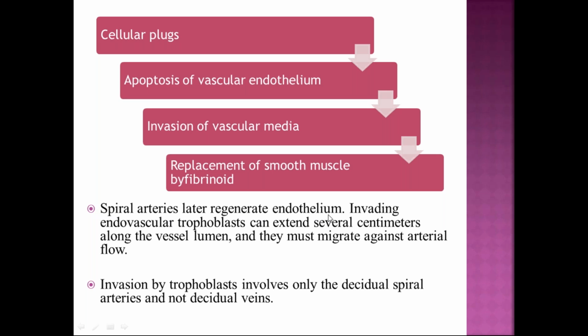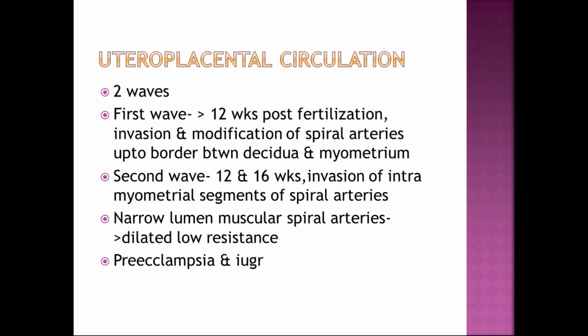Finally, after making this into a high capacity and low resistance flow, they regenerate the endothelium, and invading endovascular trophoblast can extend several centimeters into the vessel lumen and thus migrate against the arterial flow. This invasion usually involves only the decidual spiral arteries and not the veins. Therefore, in this uteroplacental circulation, the spiral artery invasion occurs in two waves.